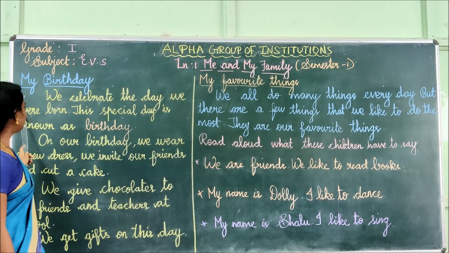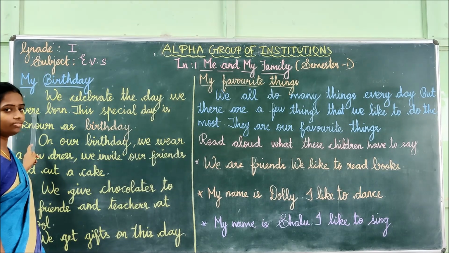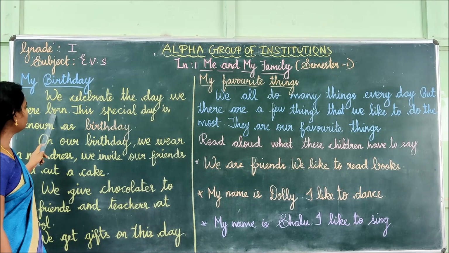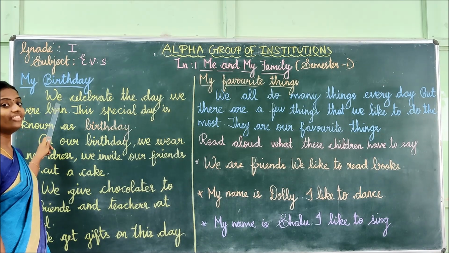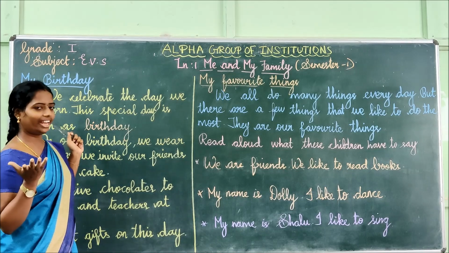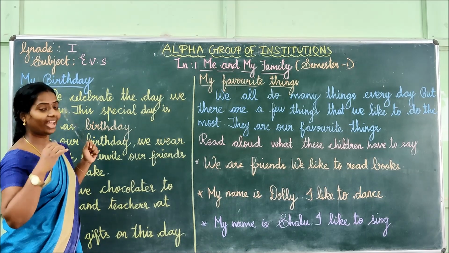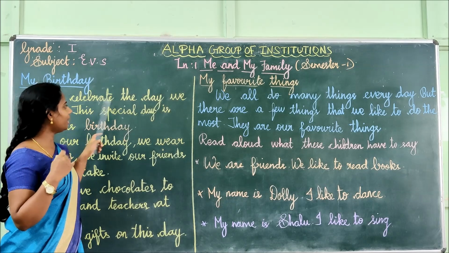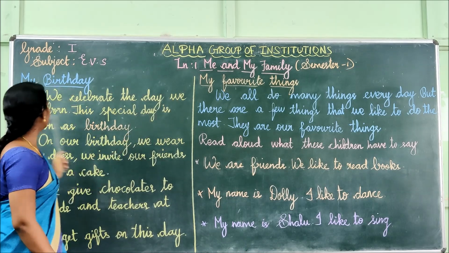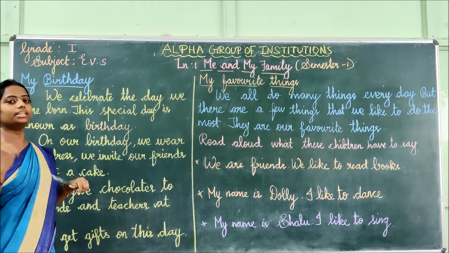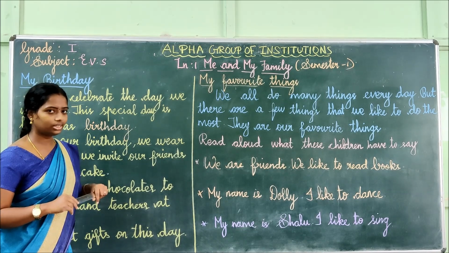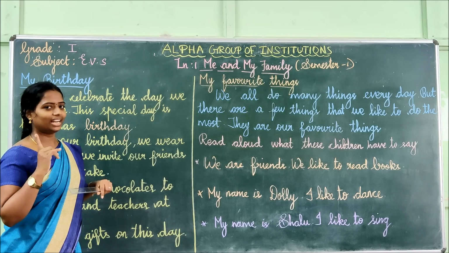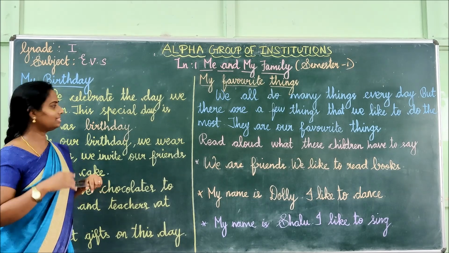W-E, we, W-E-R-E, were, born. We celebrate. What do we do? We celebrate, we enjoy. We celebrate the day we were born. We celebrate the day we were born. That day is known as what, children? Yes, very good. That day is known as birthday.